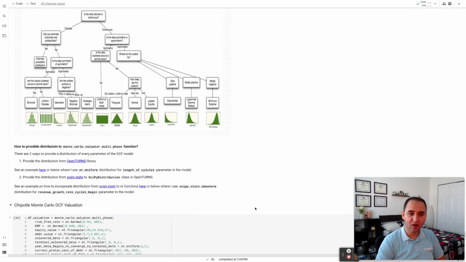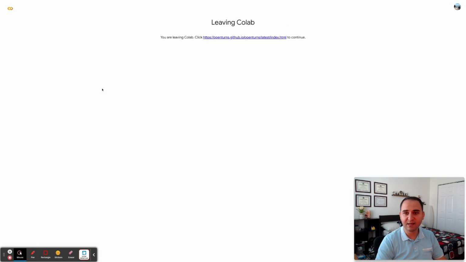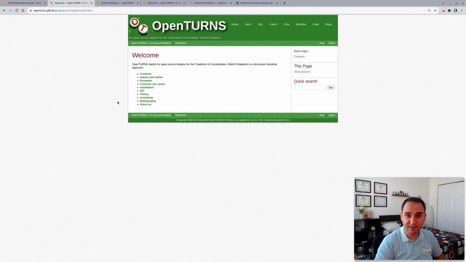The way I constructed the DCF model with simulation, I used the OpenTURNS library. OpenTURNS is an open source library for the treatment of uncertainties and risk management. It is used by professionals in the field of insurance specifically, such as flood modeling, as well as finance. This is a great library to have in your arsenal if you work in risk management, insurance, or deal with any type of uncertainty and you want to build simulations or do any statistical analysis.